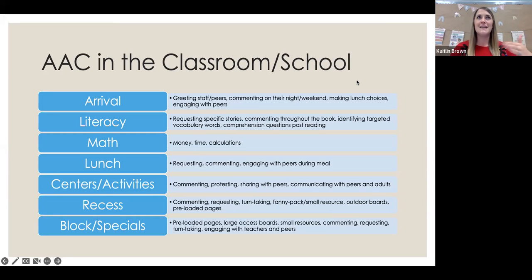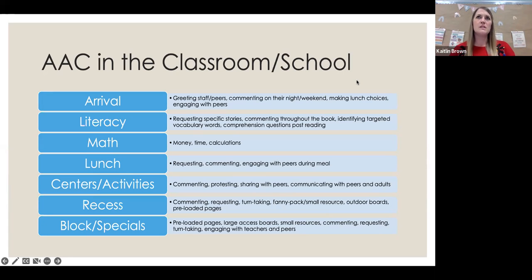And of course, the idea is that eventually they would start reading the story to the point where you're still reading it, but they're filling in the blank with what that core word is with their device. Okay. And then of course, those comprehension questions post reading. So this is going to be for your higher grade levels where they are at the point of doing those comprehension questions, asking those questions about the story and then being able to respond.